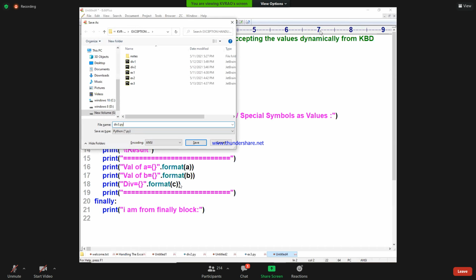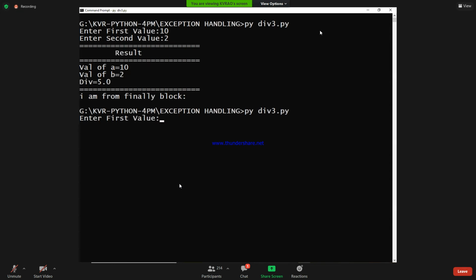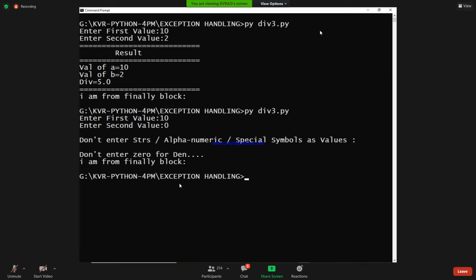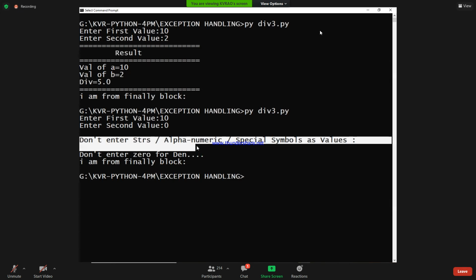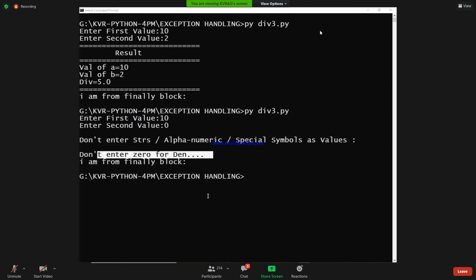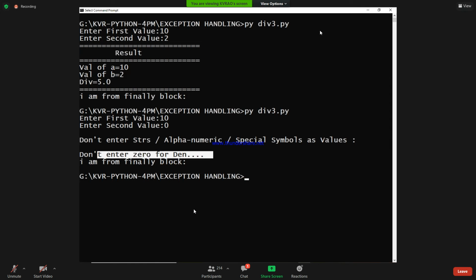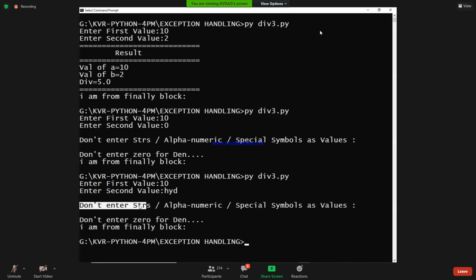See that div3.py. Now I am going to run this div3.py. See, it is asking for 10 and 2, no problem. I got the result, no problem. Now 10 and 0, you see that you are getting both the messages: don't enter strings, don't enter 0 for the denominator. So is one of the exceptions matching or not? Which exception is matching here? Zero division error. Now enter once again 10 and then say something like HYD. See that. Don't enter strings. Don't enter alphanumerical values.